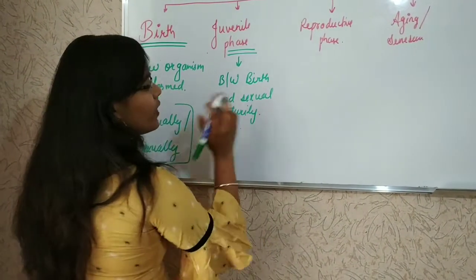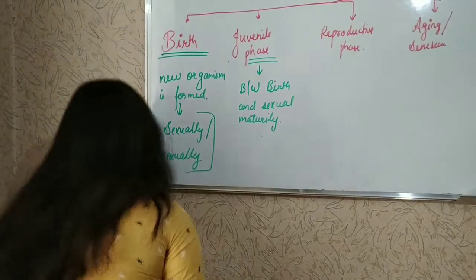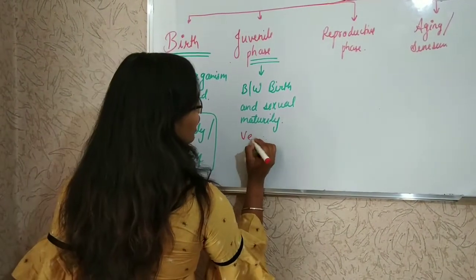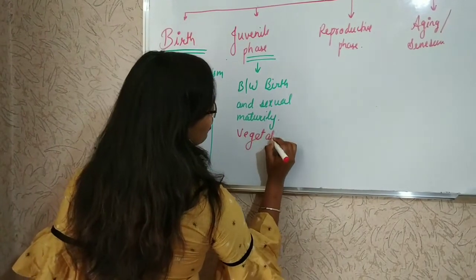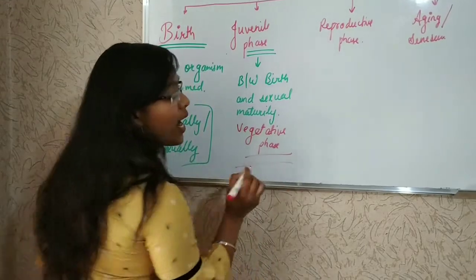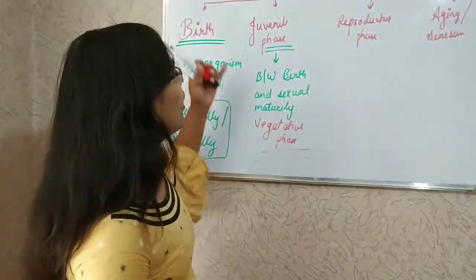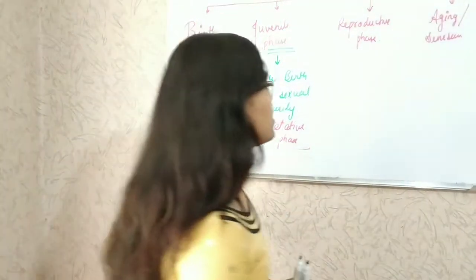It is also known as the vegetative phase. In plants we call it the vegetative phase. For animals we have the juvenile phase.